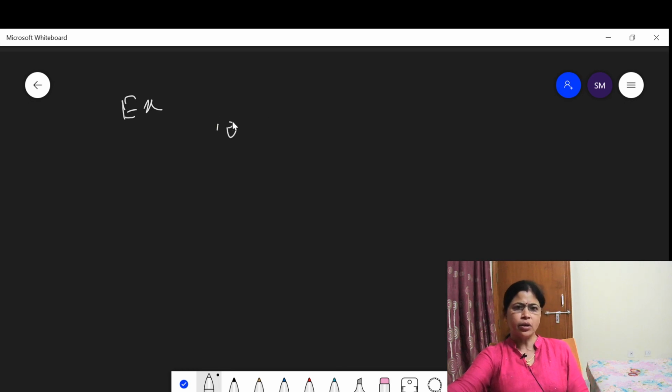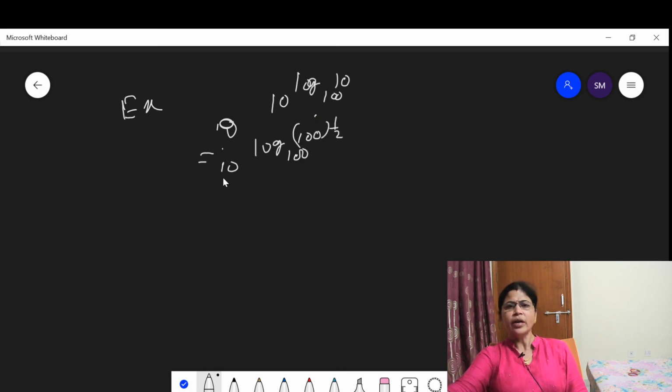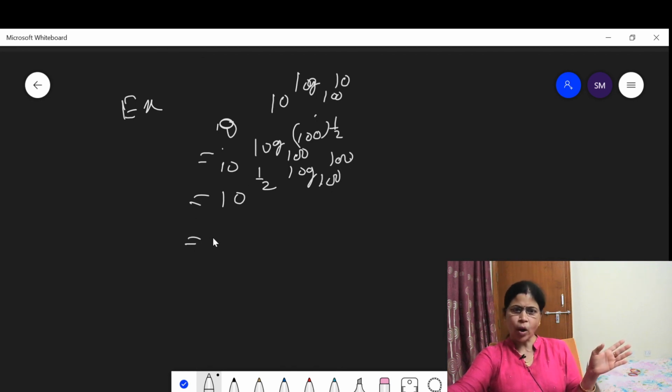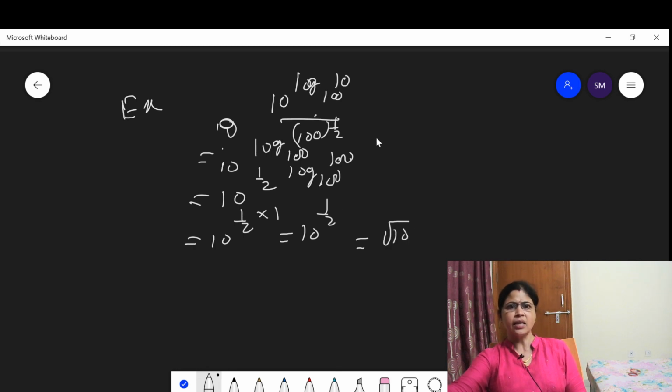suppose, look at here, the question is 10 to the power logarithm of base 10 of 100, which is equal to 10 to the power logarithm of 100. 10 can be written as 100 to the power 1 upon 2, 10 is the square root of 100, then this is 10 to the power half and logarithm of base 100 of 100 is 1, this is equal to 10 to the power half into 1, which is equal to 10 to the power half, this means root 10, its answer is finally root 10.